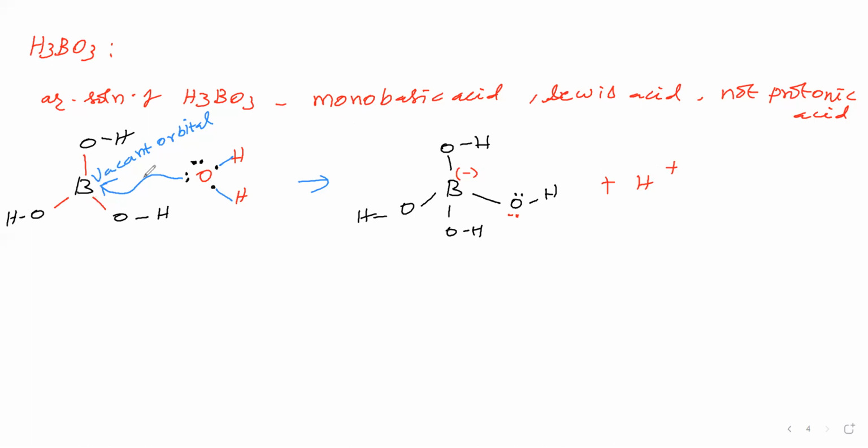Here, this boron is accepting an electron pair. Therefore, it is a Lewis acid. This boron is accepting a lone pair. Therefore, we can call this a Lewis acid. We can call this water a Lewis base.